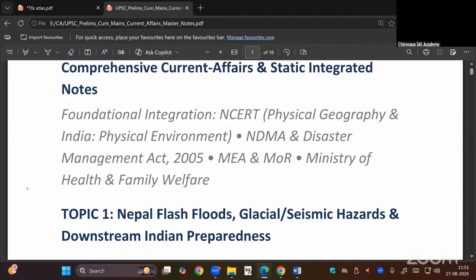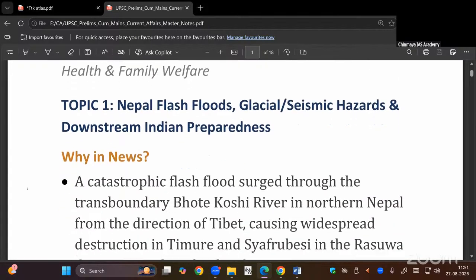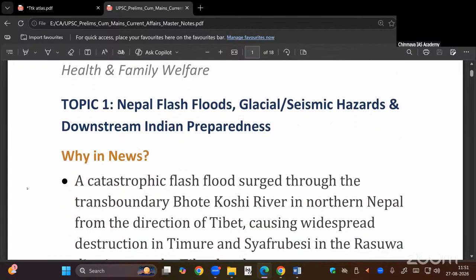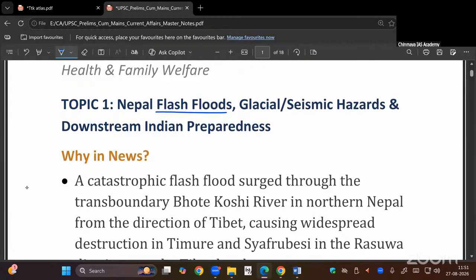So yesterday what happened in Nepal in the morning, the major disaster, in that a flash flood. In UPSC, they have asked questions related to cloud burst, flash flood, landslide, these things.